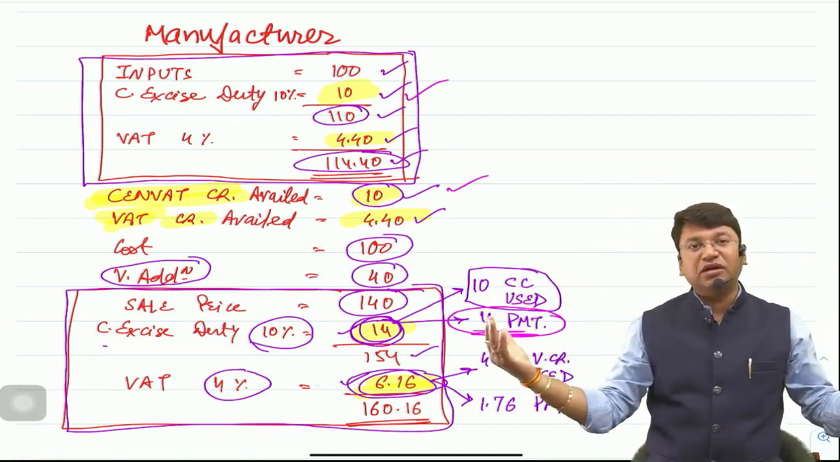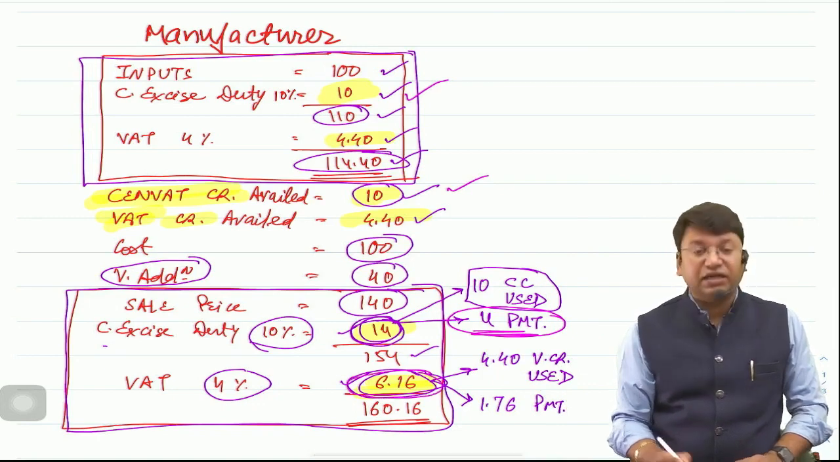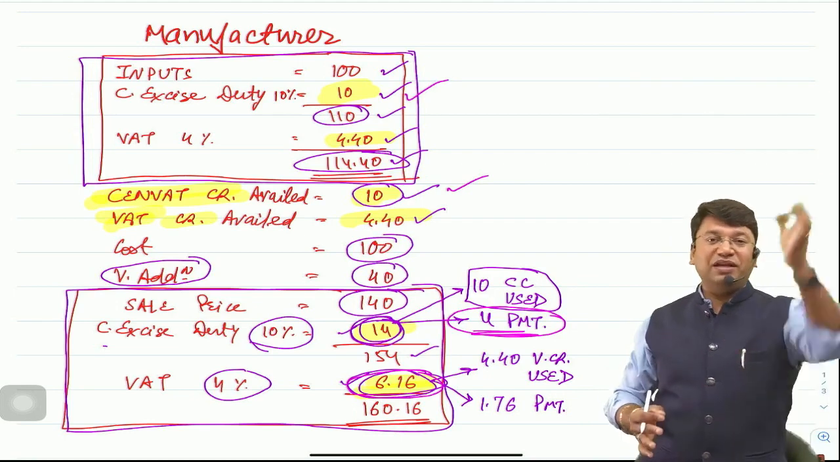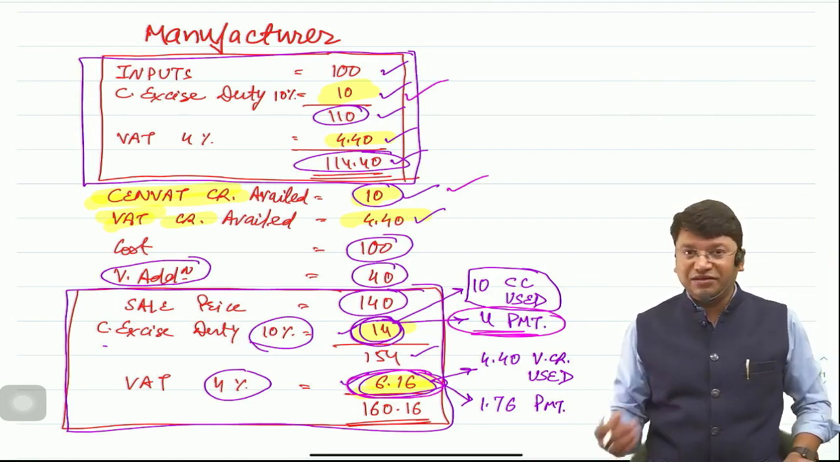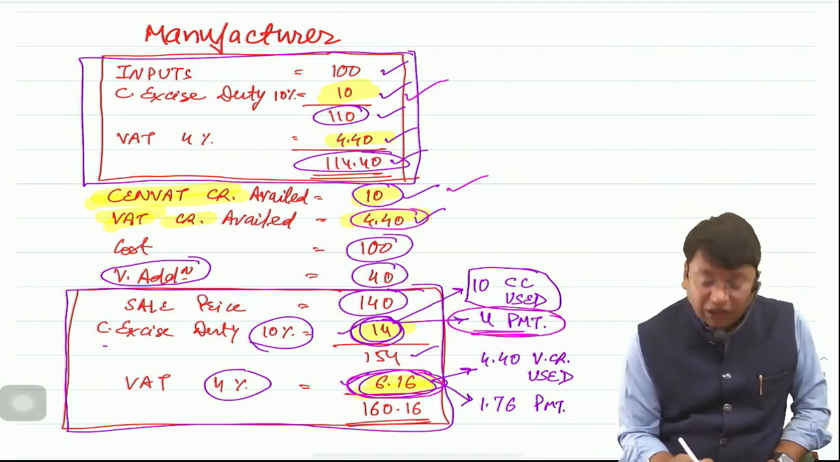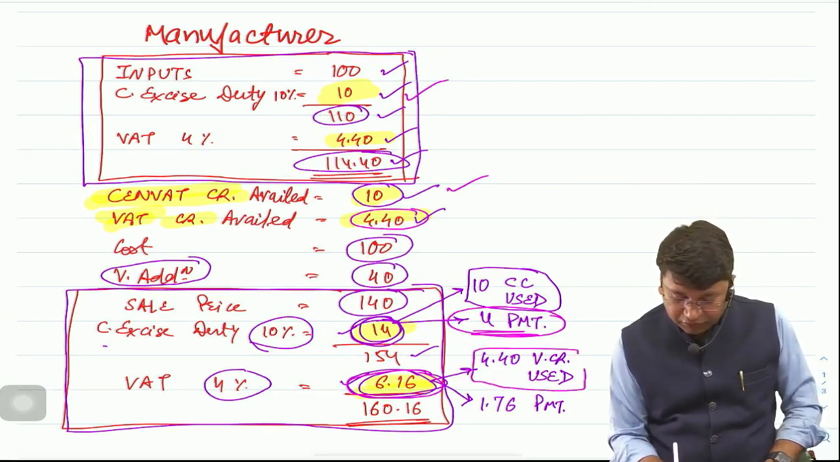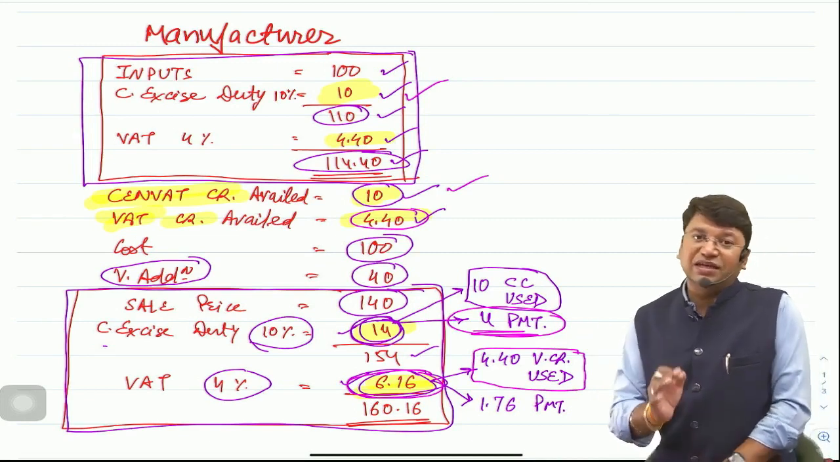Now the same point comes for VAT. The VAT liability is 6.16. He has collected the 6.16 from the customer. He will have to pay the 6.16 to the state government. While paying 6.16 to the state government, he has credit of 4.40 available with him. VAT credit. He will utilize this VAT credit of 4.4 to make the payment of 6.16 liability.